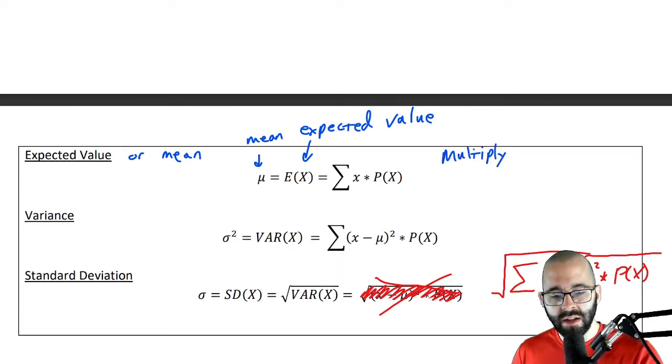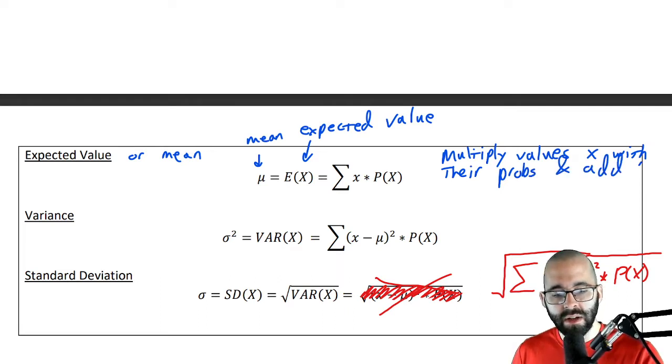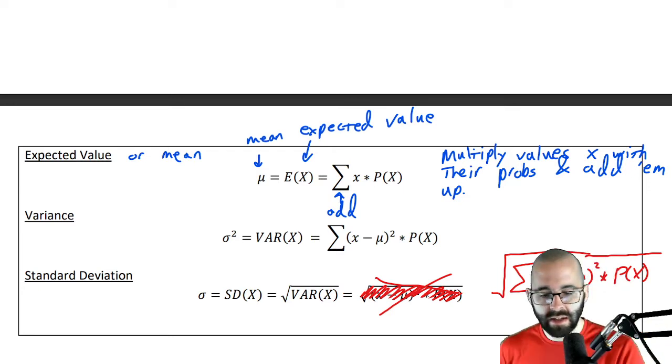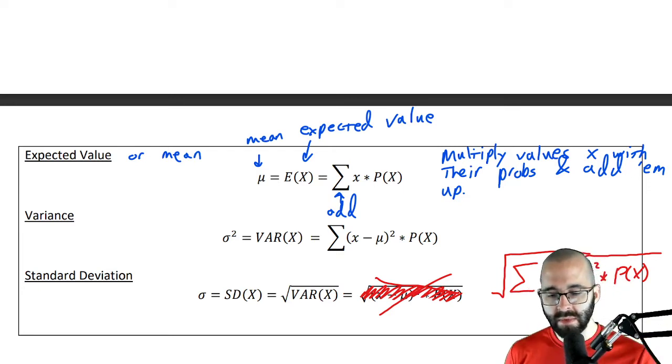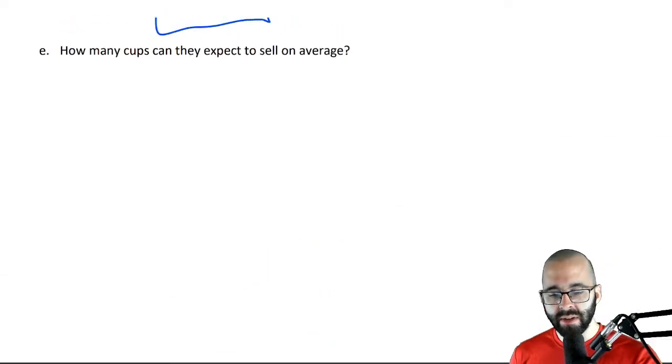Multiply values x with their probabilities and add them up. This means add everything. Okay, so let's see if we can use this formula. Let's multiply all the x's by their probabilities and add them up.